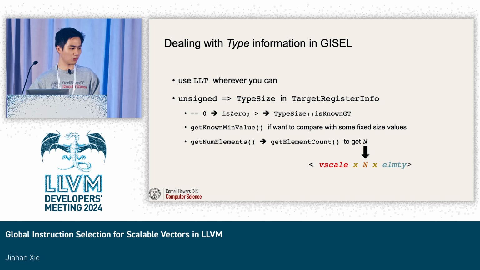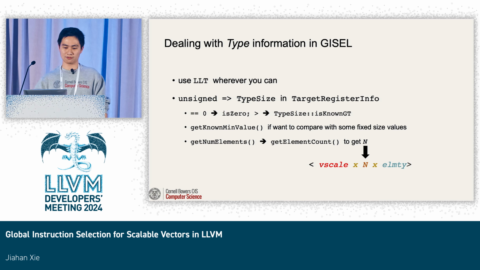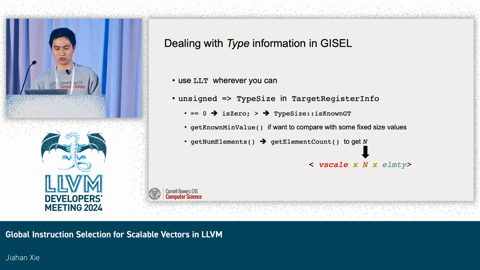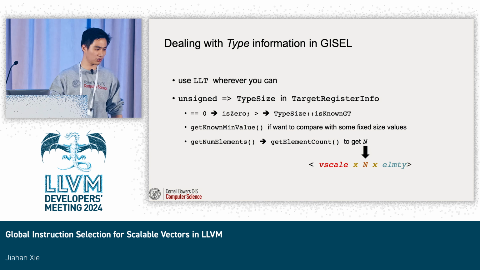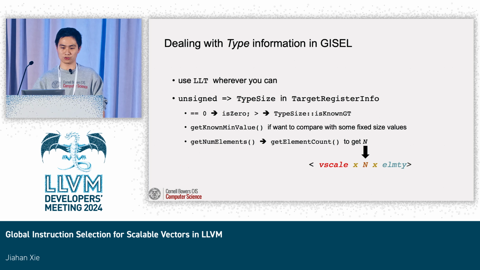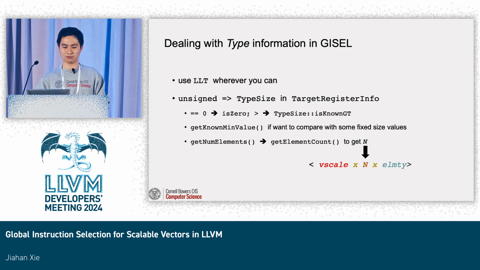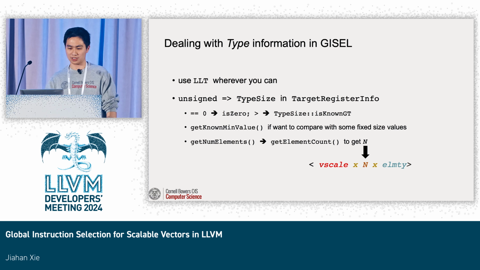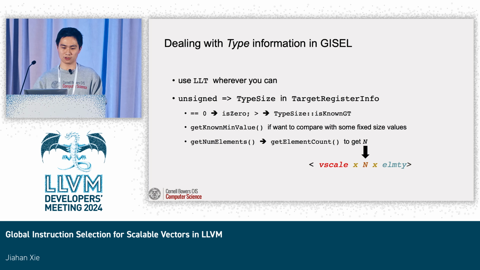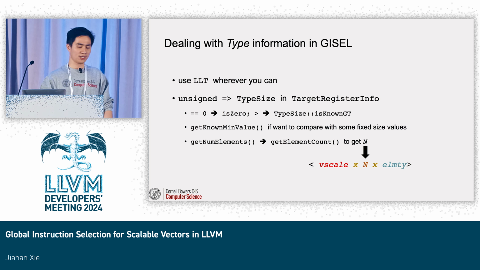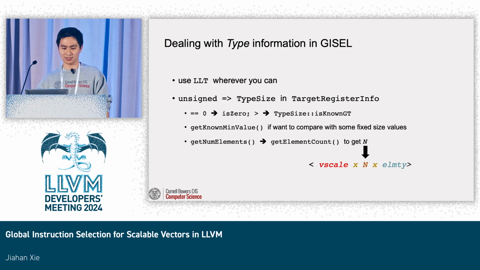And finally, I would like to give some tips if other targets want to support it, especially to deal with the type information. First, use low-level types wherever you can. You can migrate from unsigned to TypeSize in TargetRegisterInfo. If you want to compare something with equals 0, use the isZero method instead.